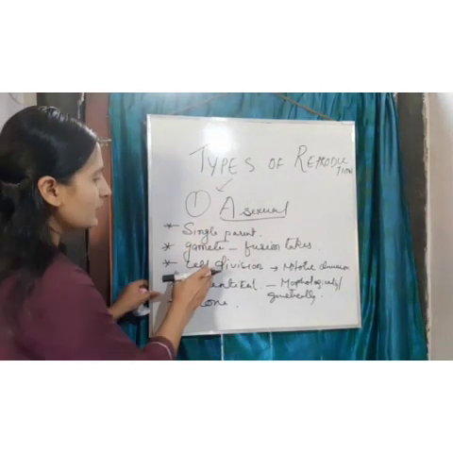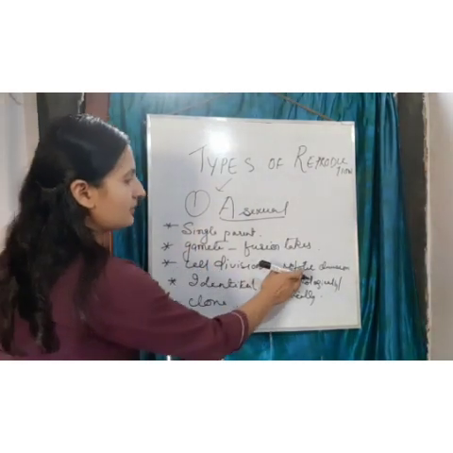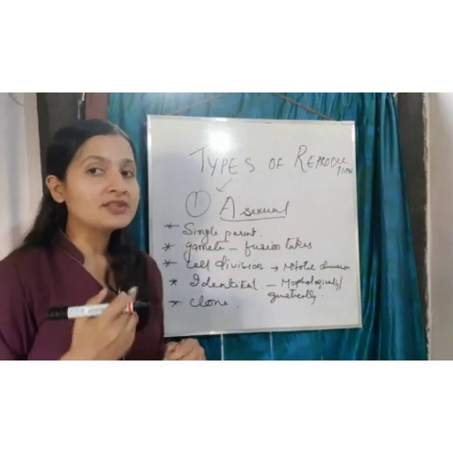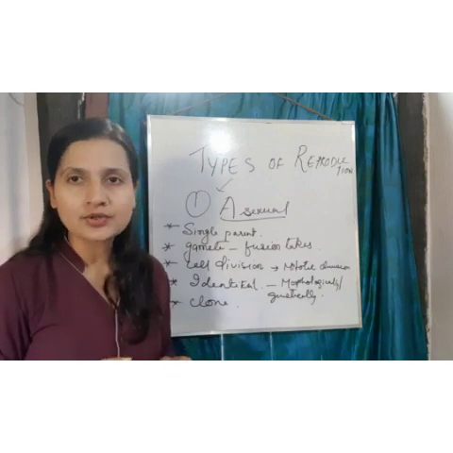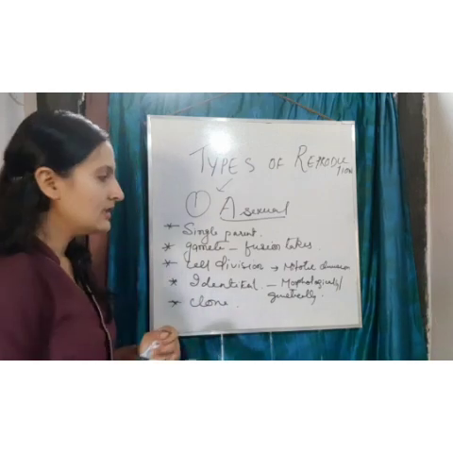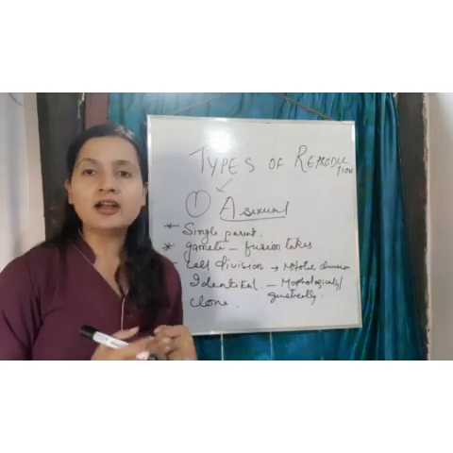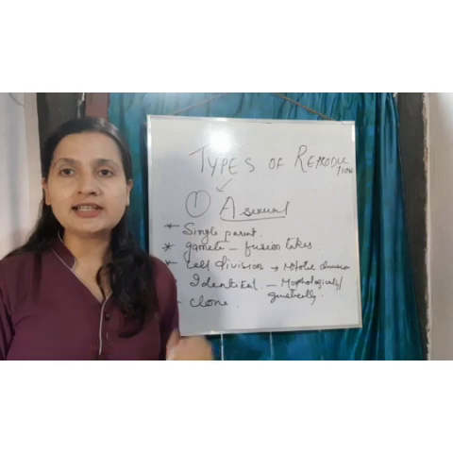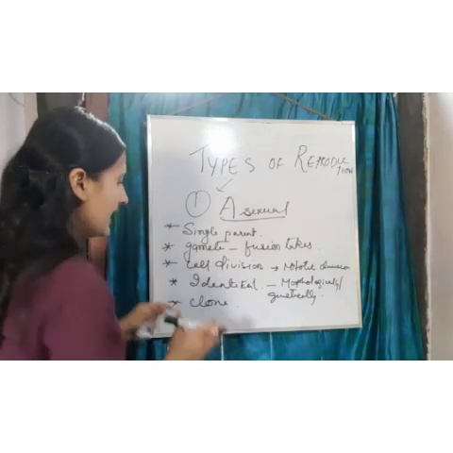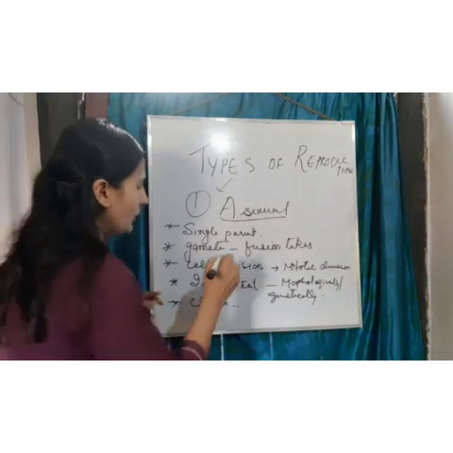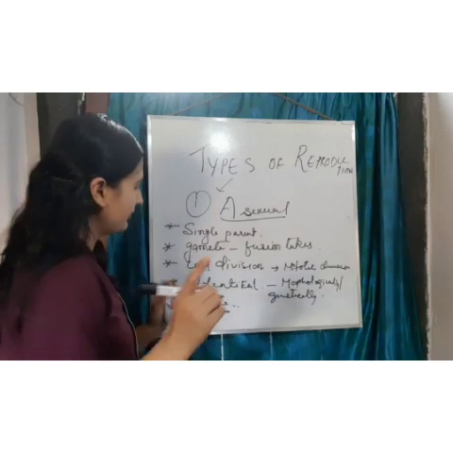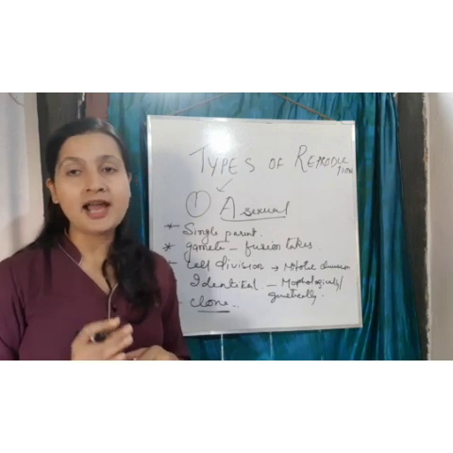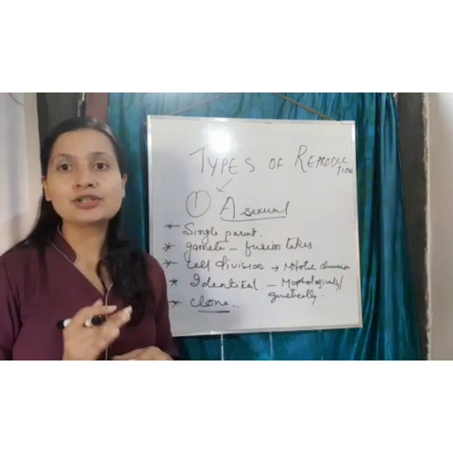So it takes place by cell division, which is called mitotic division. In mitotic division, the organism gives rise to identical daughter cells. Identical means they are morphologically and genetically similar. Morphologically means external appearance, and they are called clones. Regarding the term clone, the first mammal that has been cloned is the sheep Dolly.